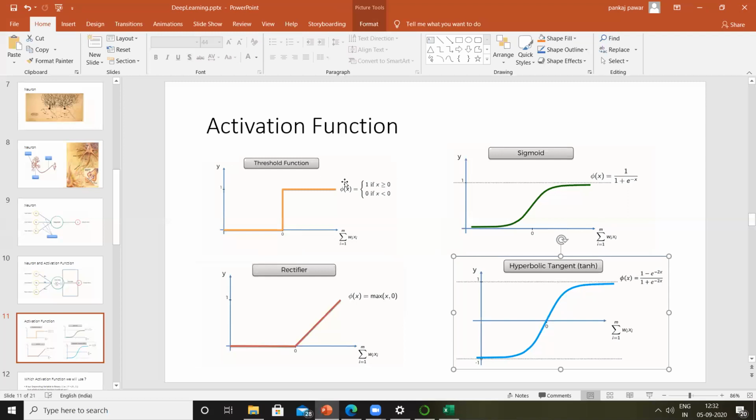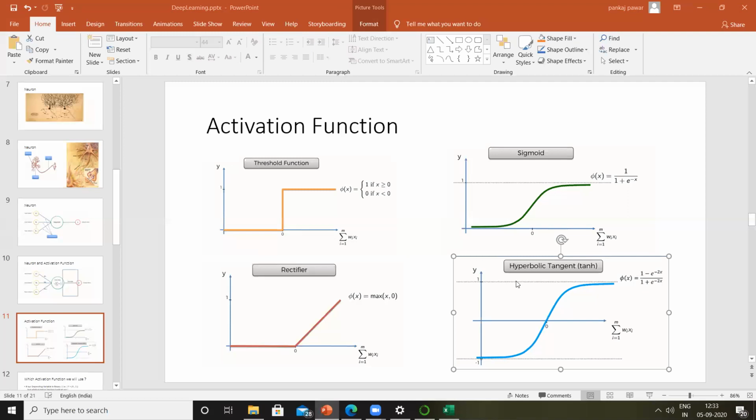So here you can see we have mentioned the definition of the functions as well. The function of x is equal to 1 if x is greater than or equal to 0, or it will be 0 if x is less than 0. Like I said earlier, after a certain point of x, immediately there will be a change. In the case of sigmoidal, the function of x is equal to 1 divided by 1 plus e to the power of minus x. So in this manner, there will be a change. In the case of the rectifier function, the function of x is equal to the maximum of x comma 0.